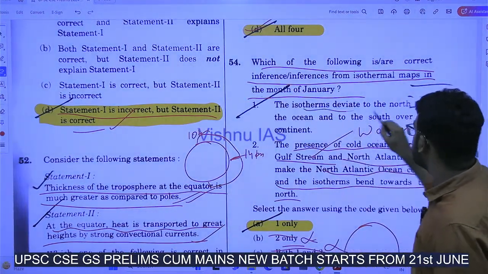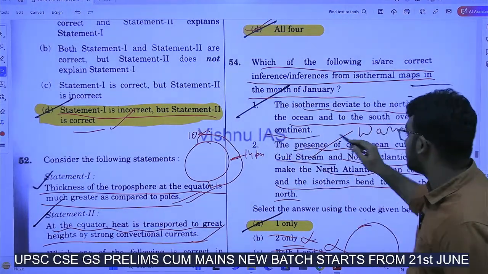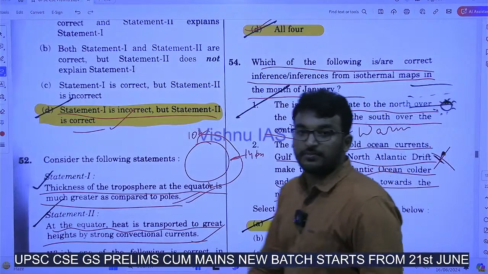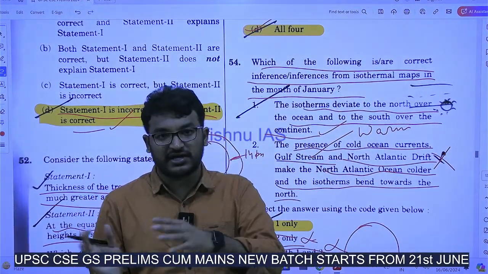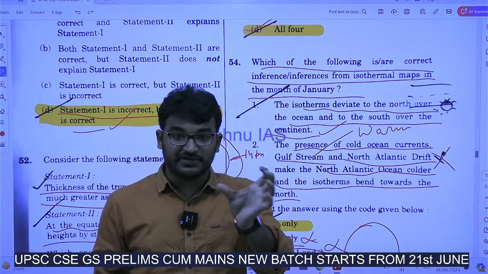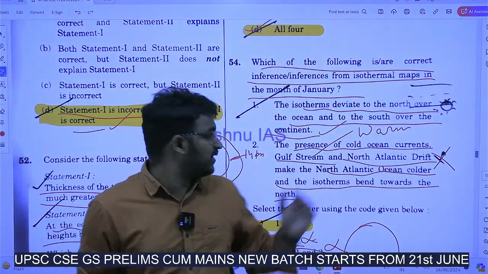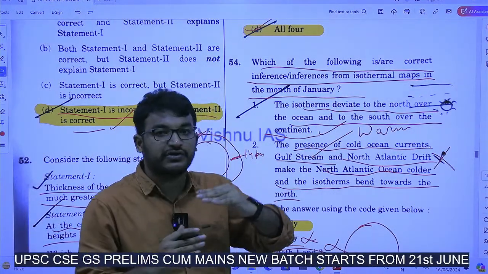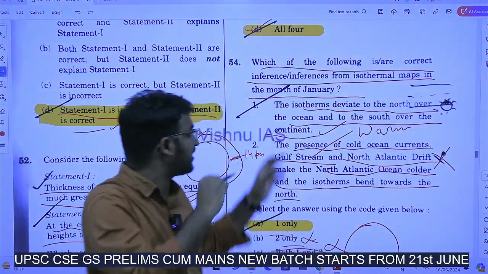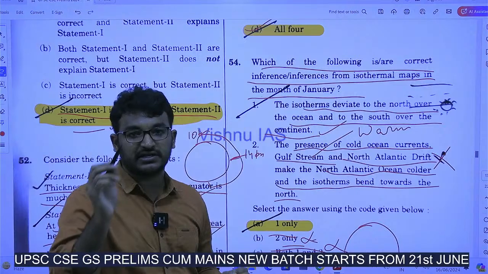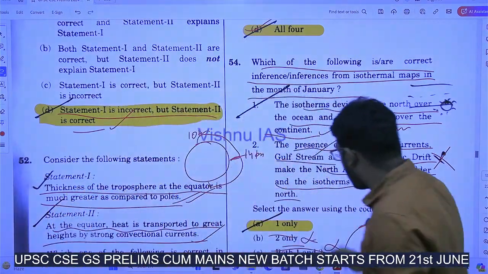Now, the isotherms deviate to the north over the ocean and to the south over the continent. Of course. Why? Because of cold currents and warm currents, and there is a heat differential between land area and ocean water. These isotherms move north over the ocean region and also south over the continent region. If you observe the isothermal map given in your NCERT for the month of January, the same is established there. Okay, so your answer is 1 only.